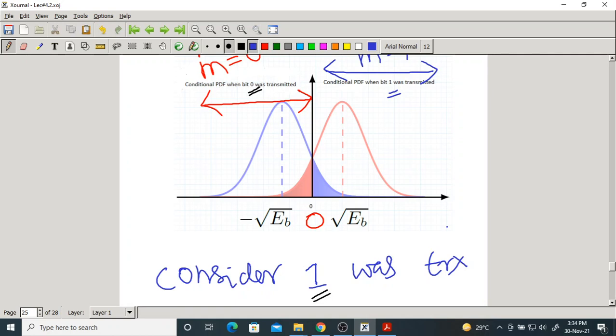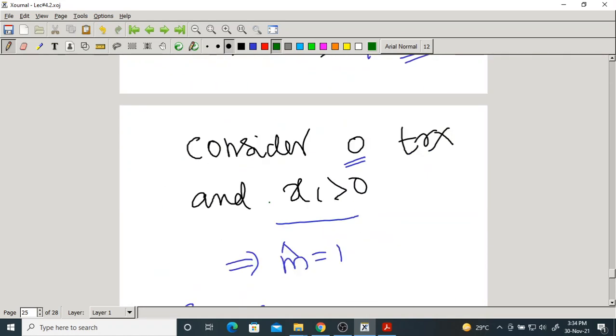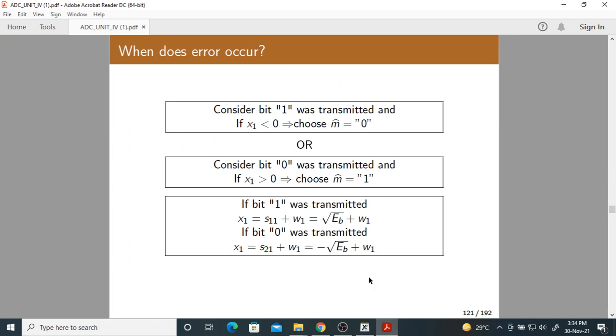This is the figure which tells you everything about the occurrence of the error. Whenever this PDF crosses 0, this portion is the error. Whenever this PDF crosses this side, it is also error. Those are two possibilities.